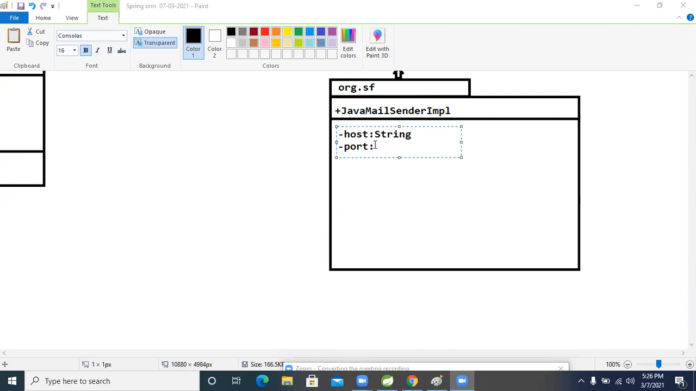So the port number. Port number is also a string only, right? Port number, what do we need? Port number is string, integer. Okay, we will see that. Integer, I think int. This port number is int.